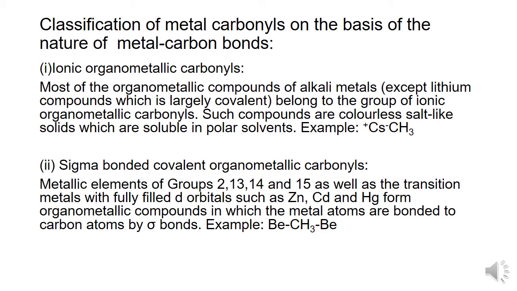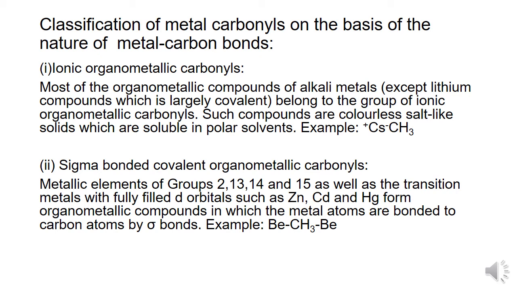Let us study the first type in this classification, which is the ionic organometallic carbonyls. Most of the organometallic compounds of the alkali metals, except lithium compounds, which are largely covalent, belong to the group of ionic organometallic carbonyls.